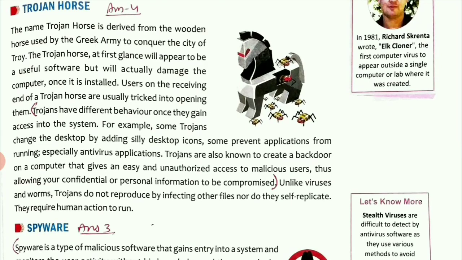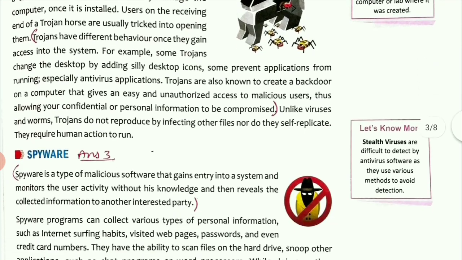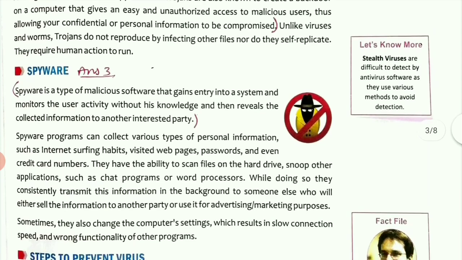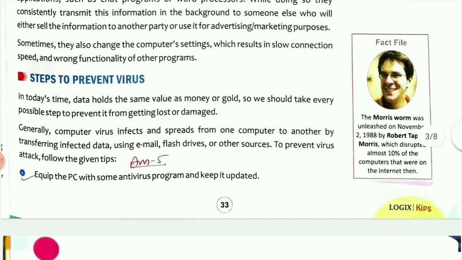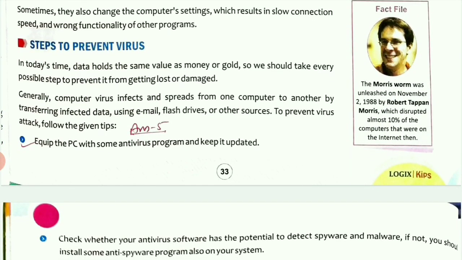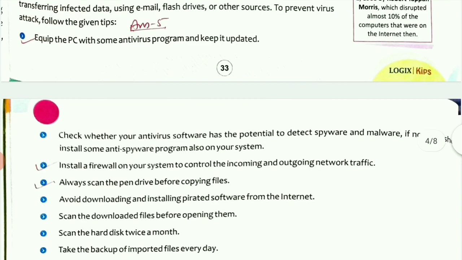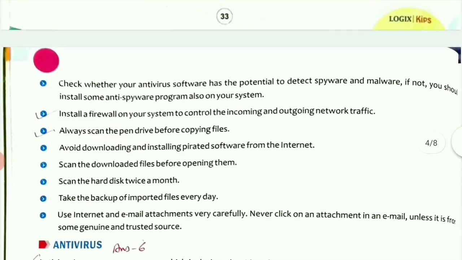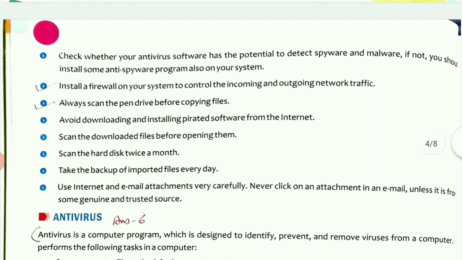And question number 5 is, write any 3 steps required to protect your computer from virus attack. So the 3 steps are given on the same page. Under the heading steps to prevent virus, you have to write the first point, that is equip the PC with some antivirus program and keep it updated. And the second point that you have to write is on the next page, that is page number 34.